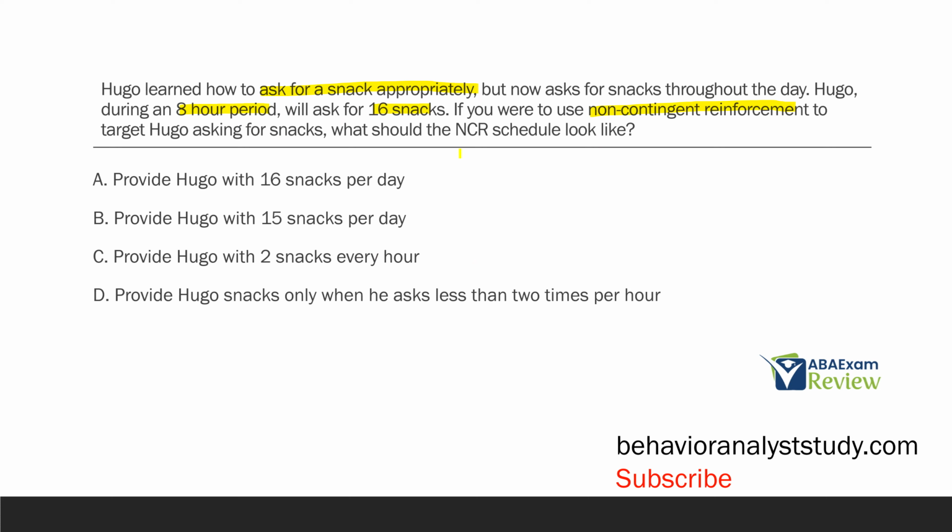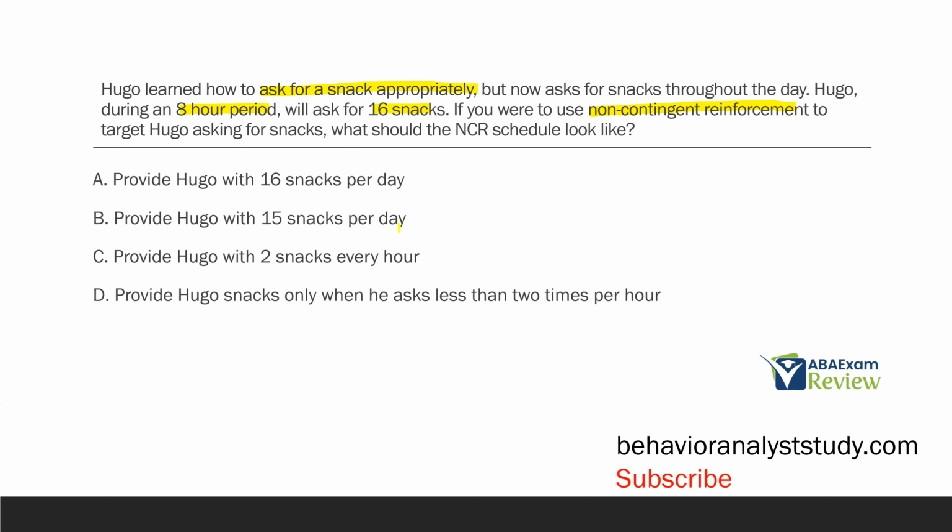Does that accomplish anything as far as meeting Hugo where his current behavior stands? No. What if you provide him 16 snacks in an hour? Are you potentially just making the behavior worse? Of course. Right now, he's asking for snacks twice every hour. If I just give him 16 snacks without a plan, that doesn't do us much good. So he's asking for 16 snacks. Doesn't mean we need to give him 16 snacks just willy-nilly.